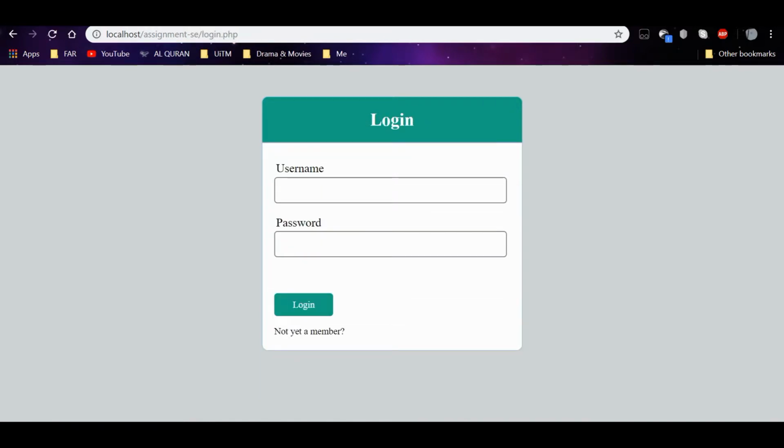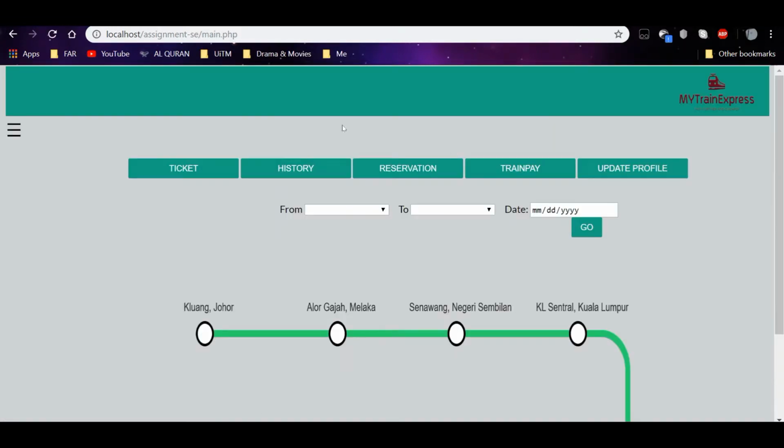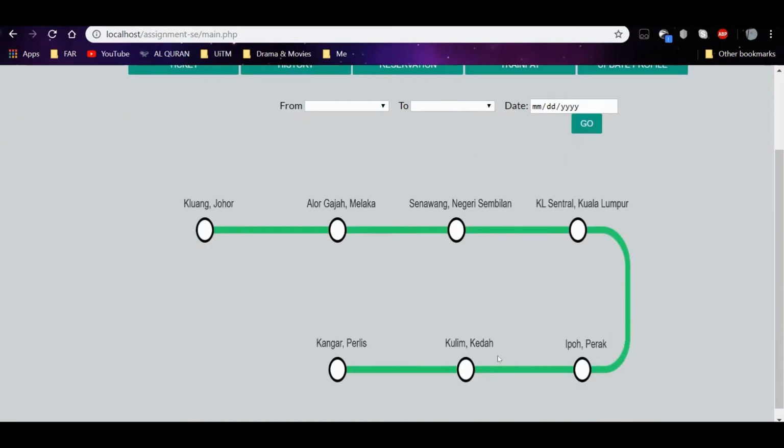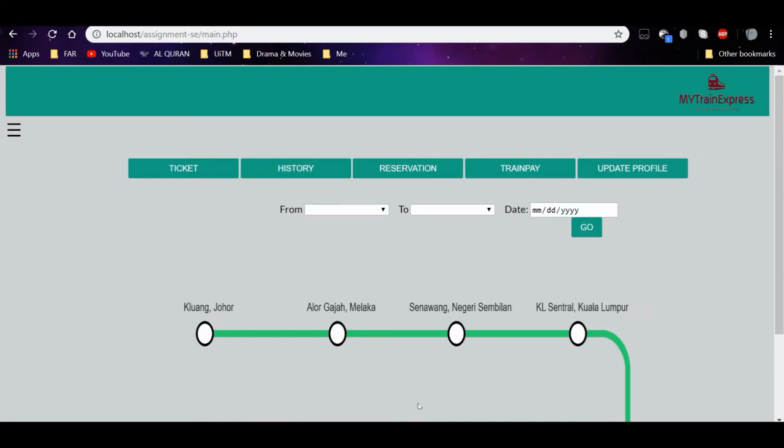Okay, now we already go to the login interface, which means our sign up is already successful. Let's try login using the username that we signed up just now. Done login. Now we are in the main homepage.